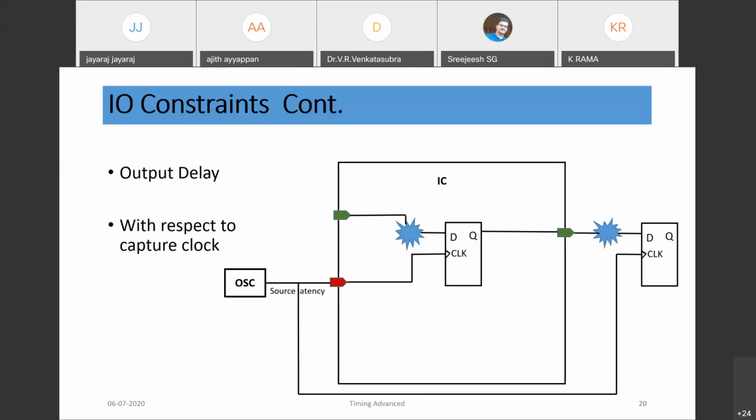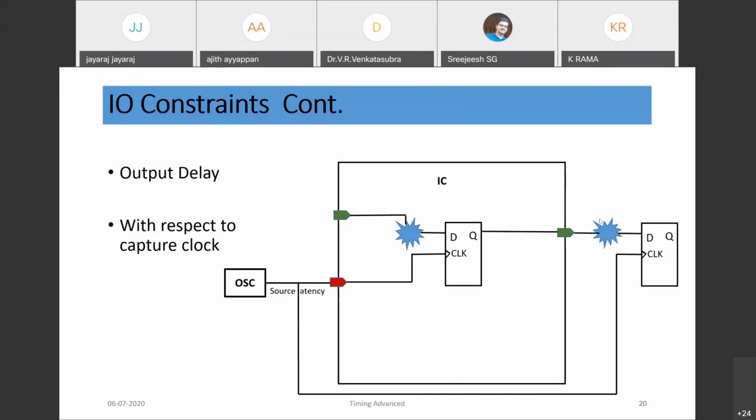Similarly, we have the output delay, which is again with respect to the capture clock. Source latency would be there, and once the data is pumped out of our chip, what would be the time required to properly capture it by a capture clock?